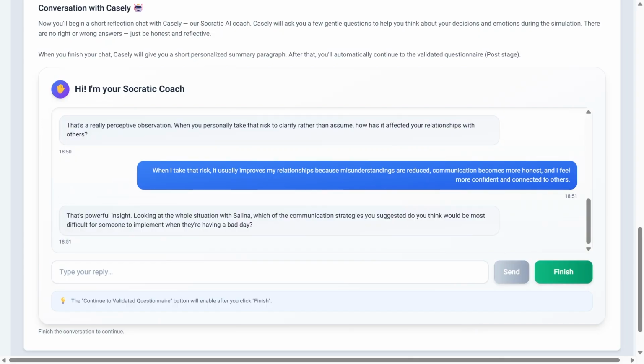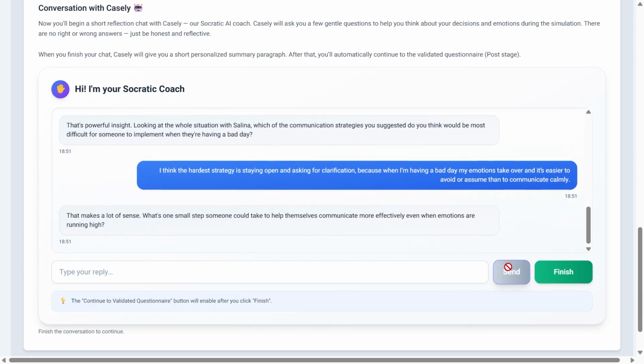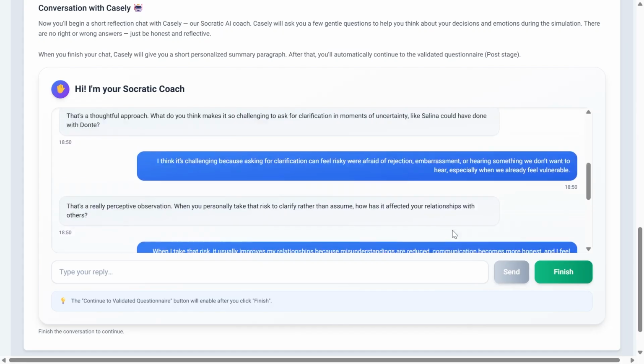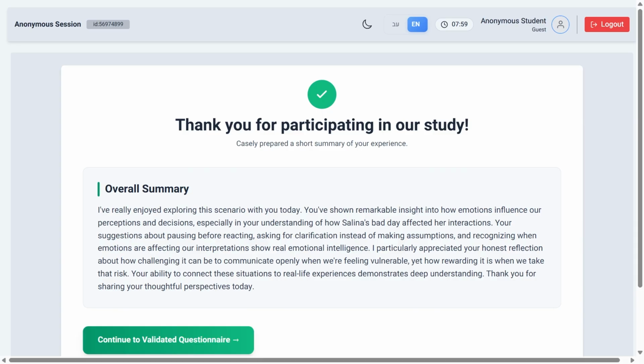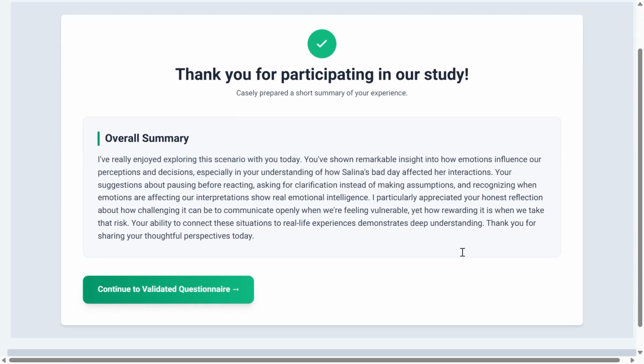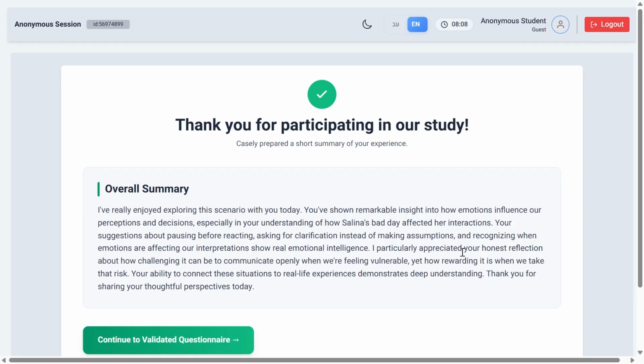At this point, a short excerpt from the interaction between the Socratic AI and the student is presented, illustrating how open-ended, non-judgmental questions guide reflection and deeper thinking. At this stage, the system presents a personalized AI-generated summary following the Socratic dialogue. The summary is based on the simulation, the participants' responses, and the interaction with the Socratic coach, and is written in the participants' own language and tone. Its purpose is to provide a warm, non-judgmental reflection, reinforce a sense of being understood, and serve as a gentle emotional bridge before continuing to the next stages of the study.